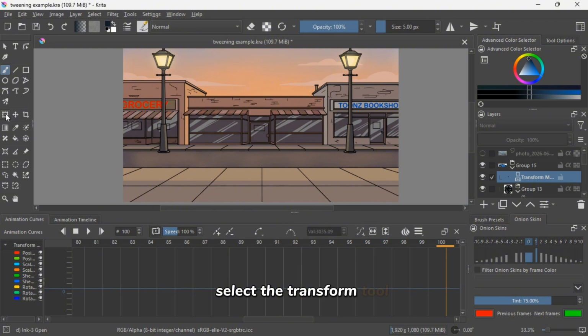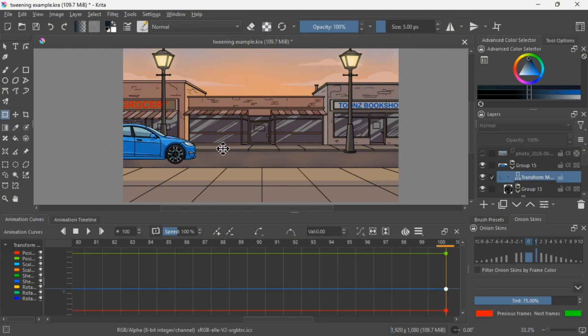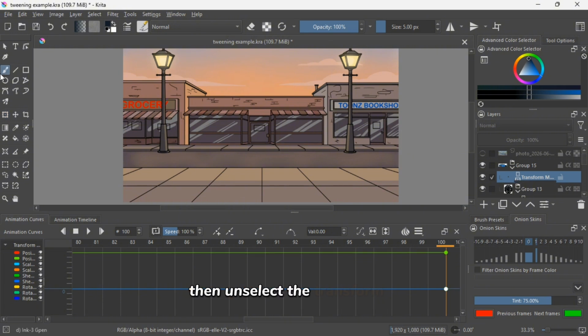Select the Transform tool and drag the car to where you want it to stop. Then unselect the Transform tool.